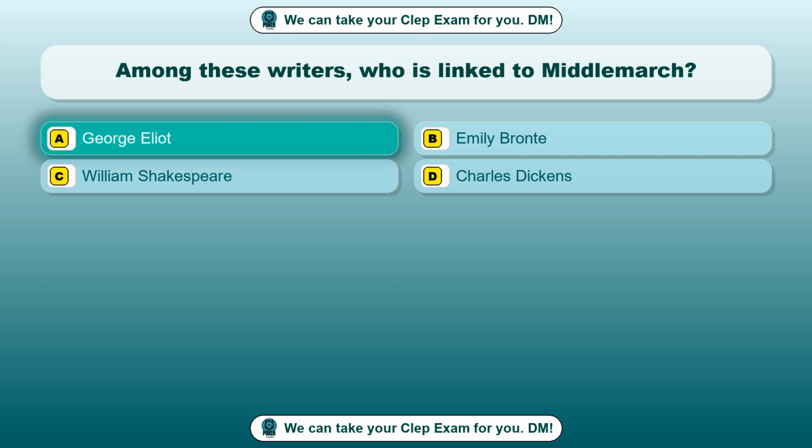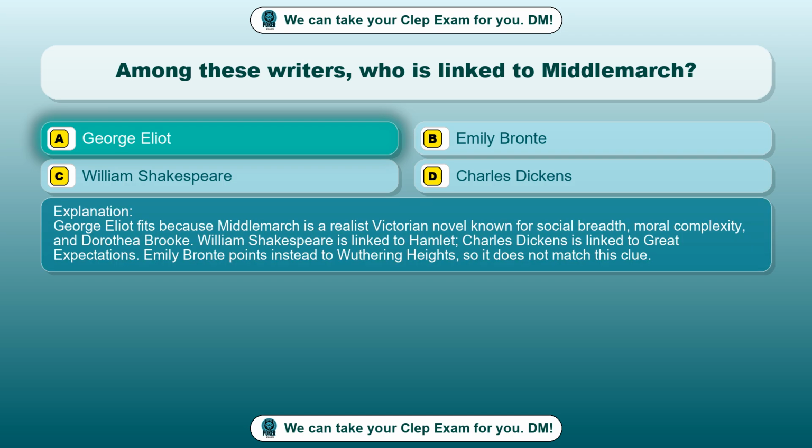George Eliot. George Eliot fits because Middlemarch is a realist Victorian novel known for social breadth, moral complexity, and Dorothea Brooke. William Shakespeare is linked to Hamlet. Charles Dickens is linked to Great Expectations. Emily Bronte points instead to Wuthering Heights, so it does not match this clue.